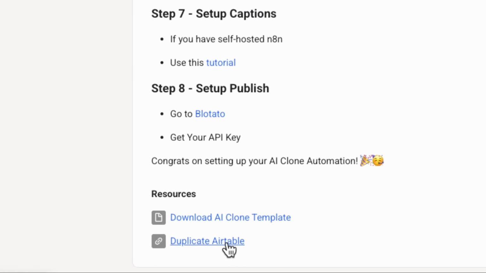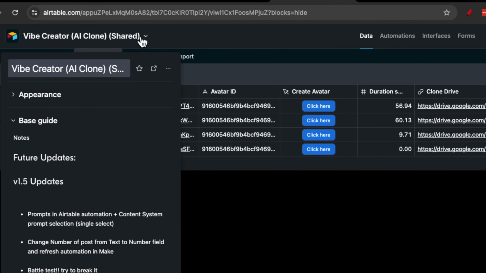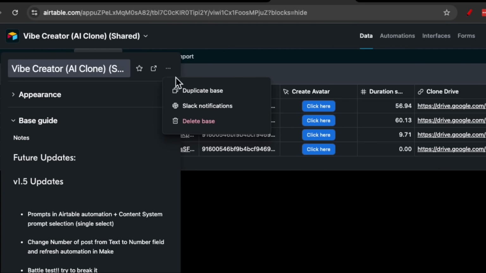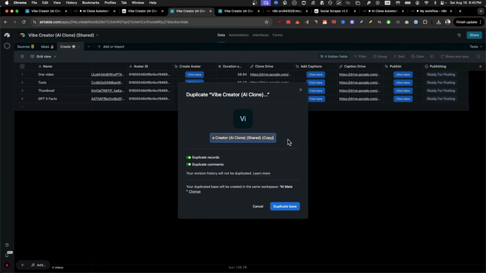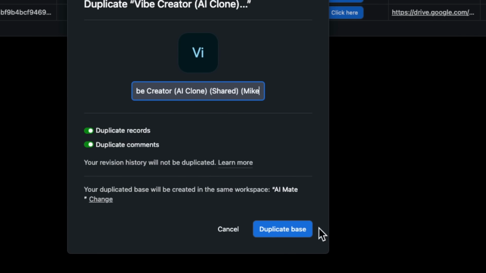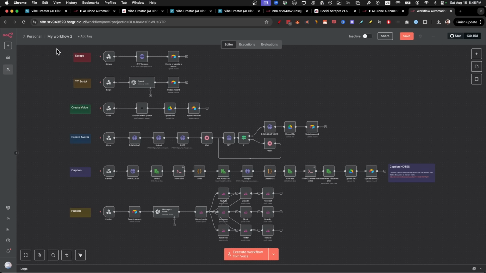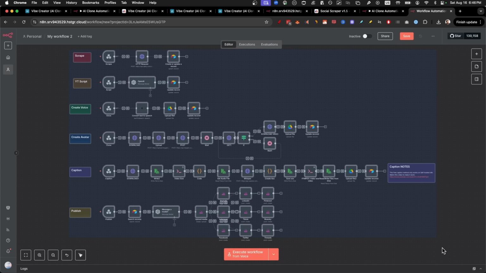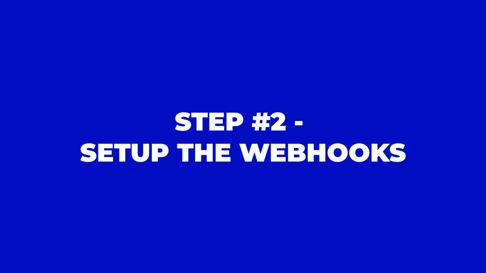Click on Duplicate Airtable, then in the drop down in the top, just click on the 3 dots and Duplicate Base. I highly recommend that you change the name to your name, like Mike, for example, and click on duplicate. But obviously nothing is going to work unless we head to step number 2, set up the webhooks.